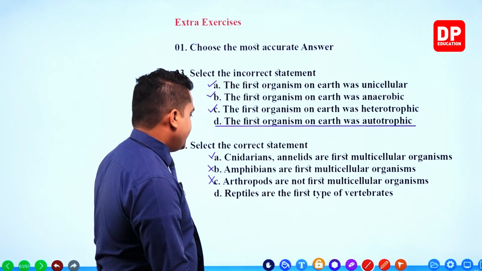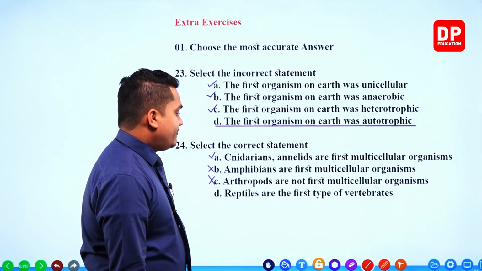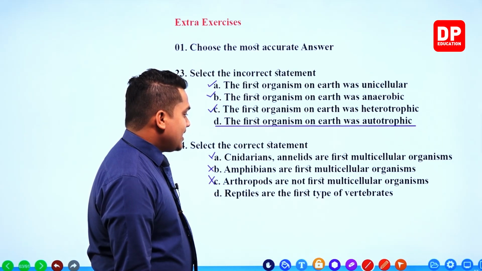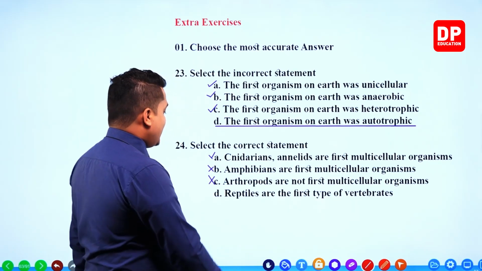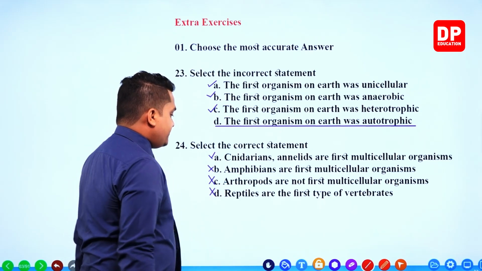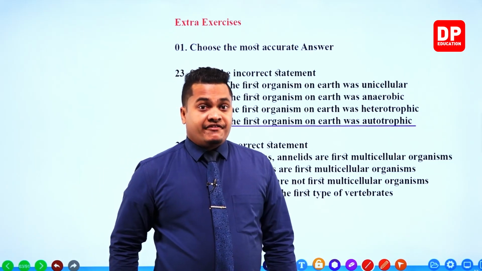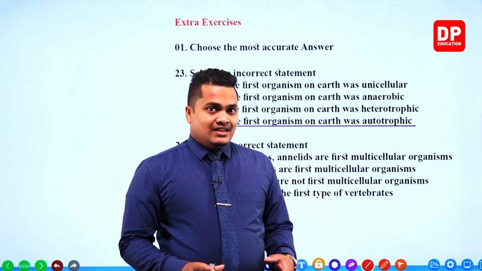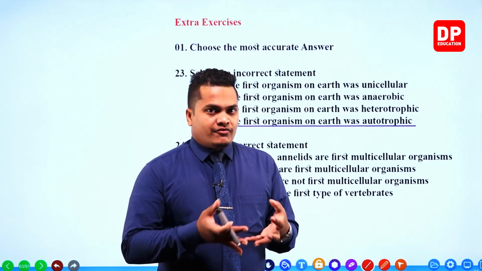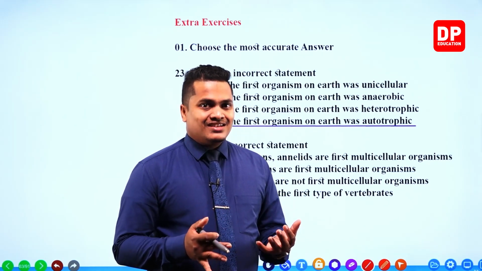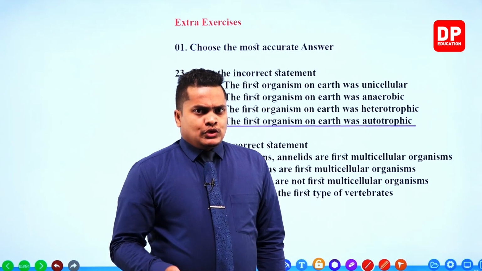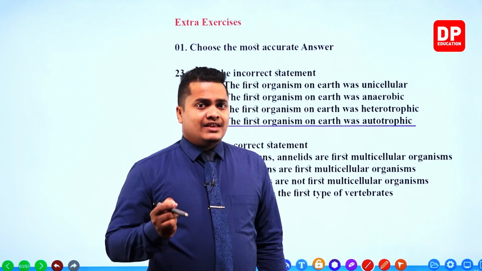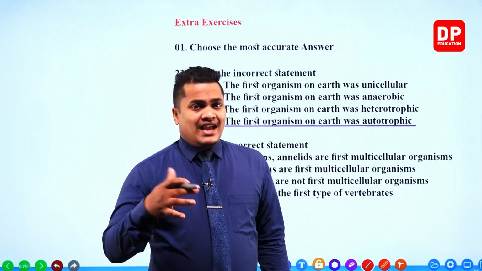Incorrect. Next one. Reptiles are the first type of vertebrates. Once again incorrect. No. The first type of vertebrates were the fish. Because we discussed that during the beginning of the primitive earth, the whole earth was flooded with water. So the first vertebrate which evolved on planet Earth should be an aquatic organism.